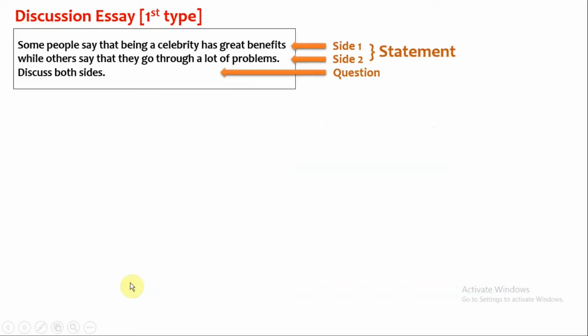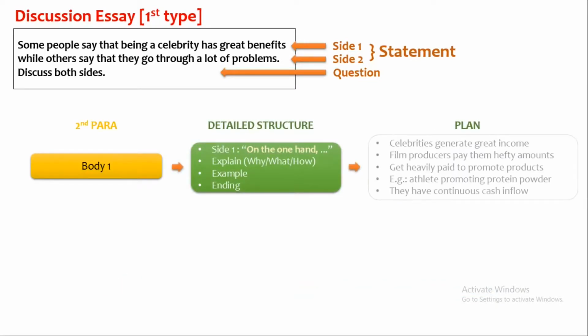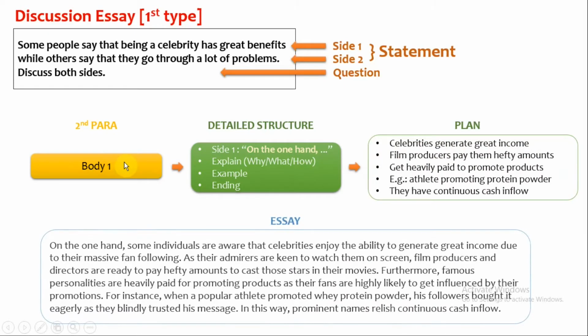Now, let's move to the second para, which is body 1. We had already created a plan for body 1, so let's develop it into band 9 sentences. First sentence is to write about side 1 and the plan says celebrities generate great income. For this discussion essay, always start the first sentence of body 1 with on the one hand. Our first sentence will be, on the one hand, some individuals are aware that celebrities enjoy the ability to generate great income due to their massive fan following.